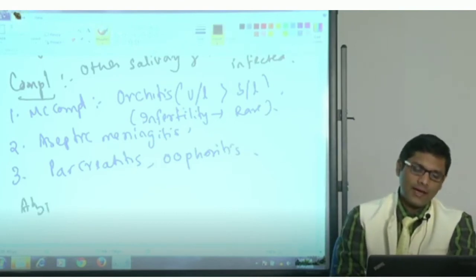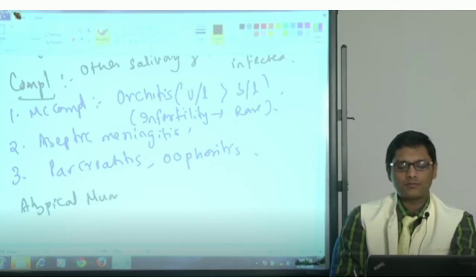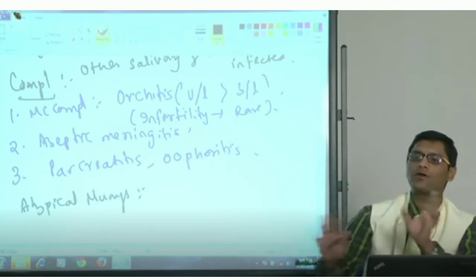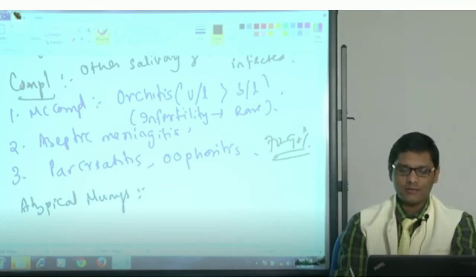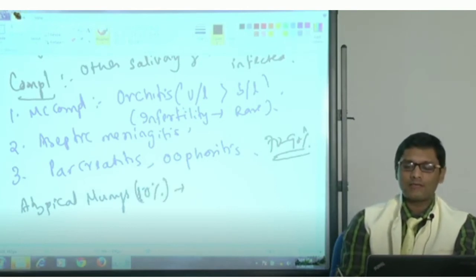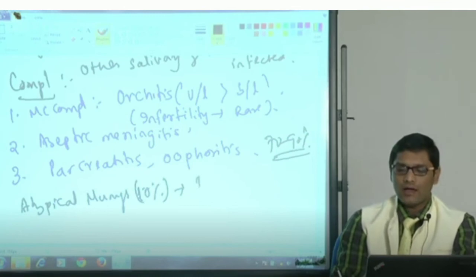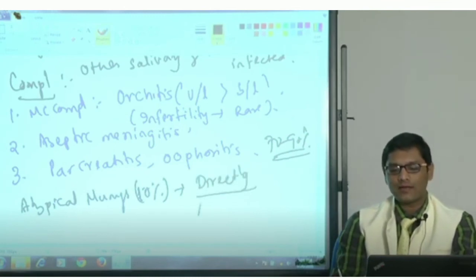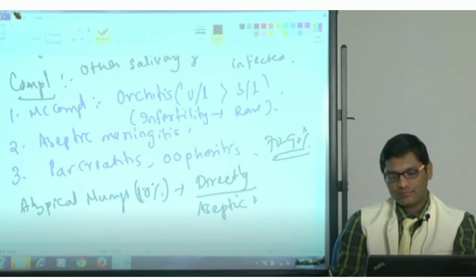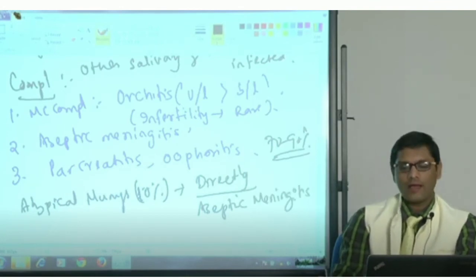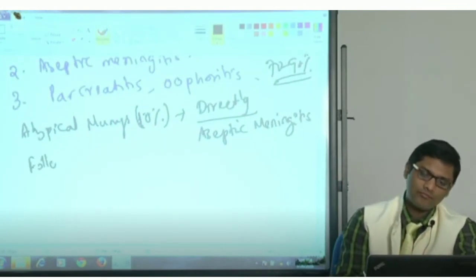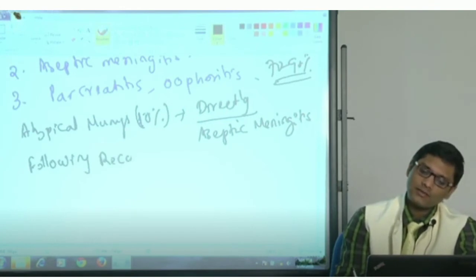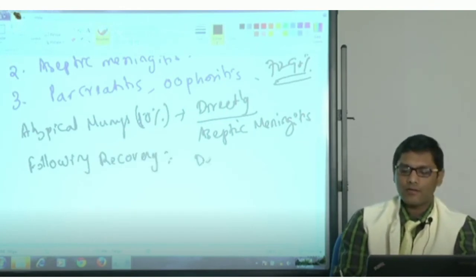There is something called atypical mumps. Atypical mumps means there is no parotitis at all. As I told you, parotitis will be there in 70 to 90% of cases. That means in 10% of cases there will be atypical mumps, with no parotitis, and the child presents directly with aseptic meningitis. This is called atypical mumps. And please remember, following recovery, deafness is permanent. Everything will recover, but what doesn't recover is the deafness.